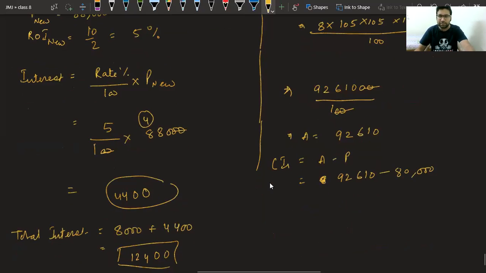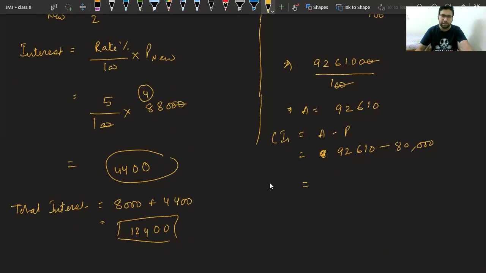Tell me what is the answer, class? How much interest he has to give when compounded half yearly? How much interest? Very good, Vedant. Answer is 12610. Now tell me, in which case he has to pay more interest?